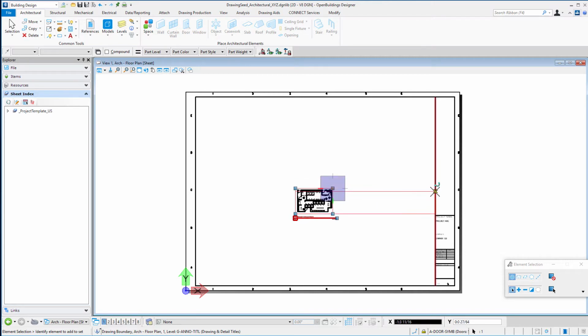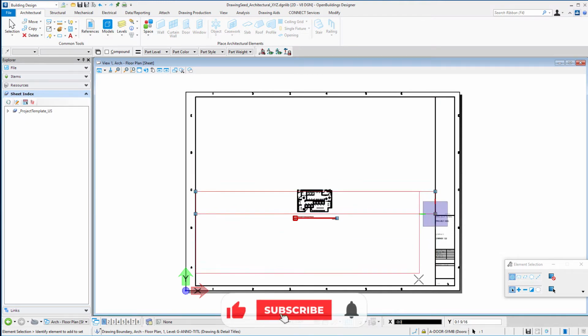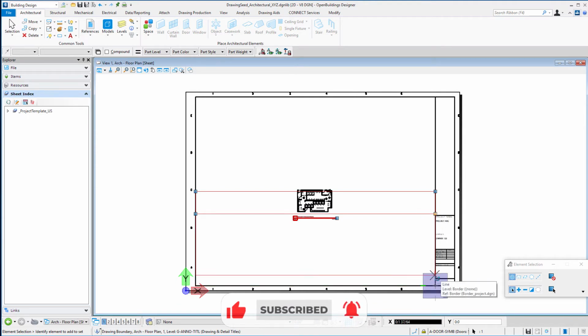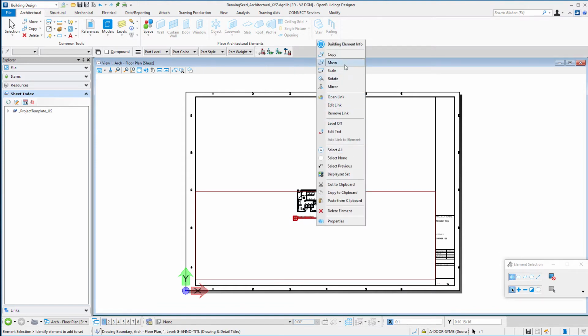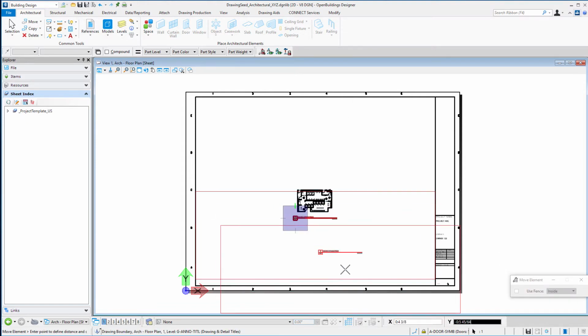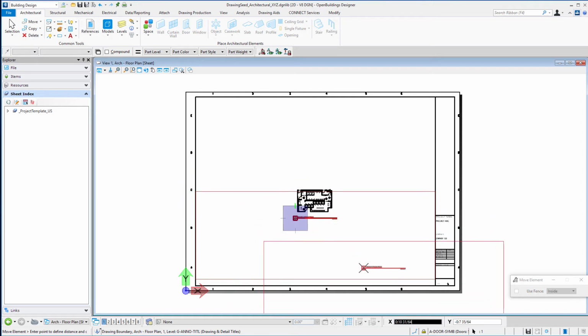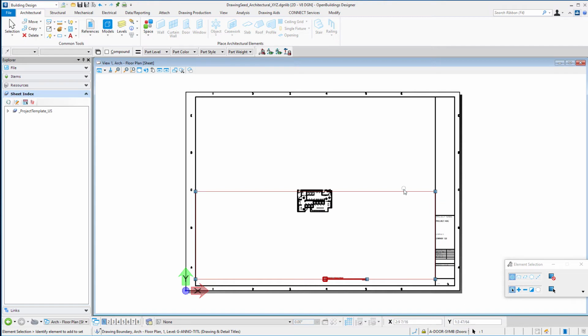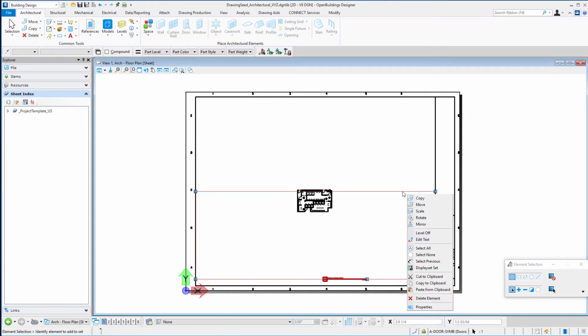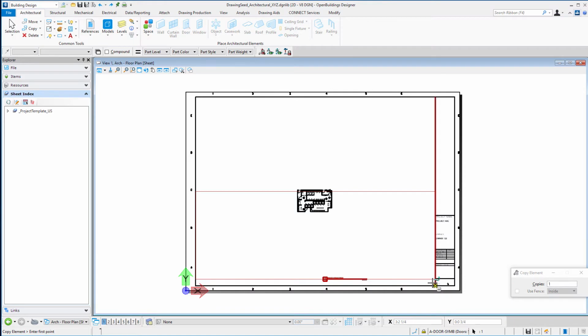I'm going to extend this, and I'll just go to the halfway point there on the border, and I think I'll just come up here about 1 inch from the bottom. And I can move my actual title block. And even though it looks like it's going to move that rectangle, it will not. But I can center that there, and then we'll go up 1 inch as well. And then I can actually select that drawing boundary and copy it. And then do a copy from and a copy to.